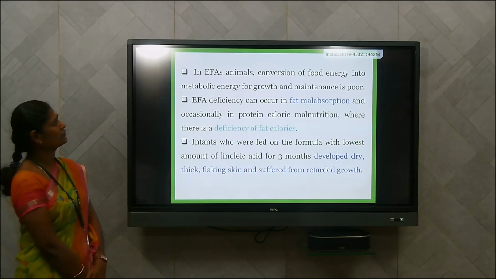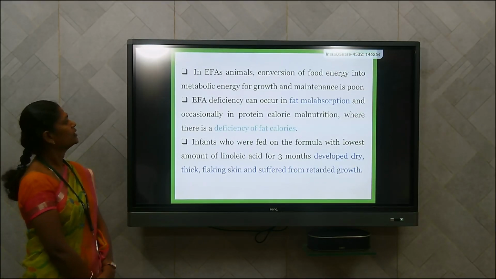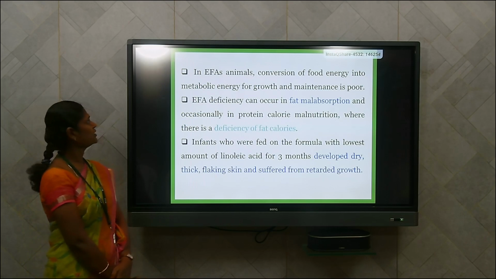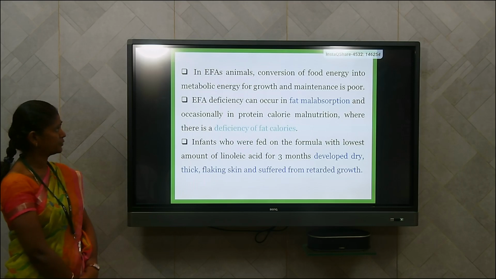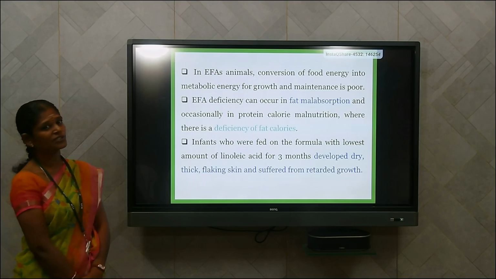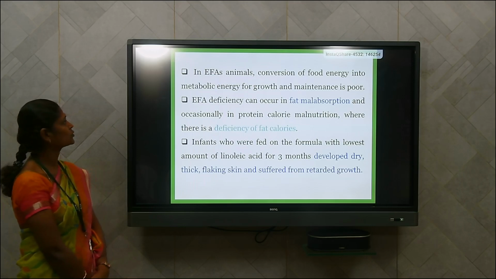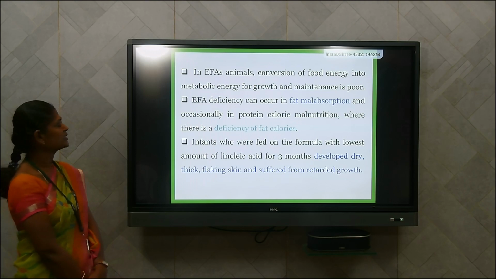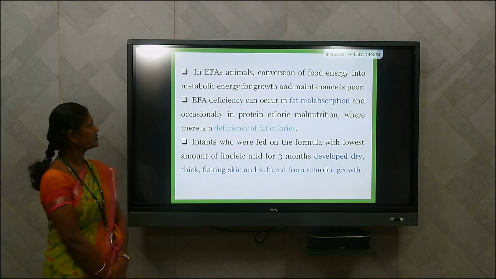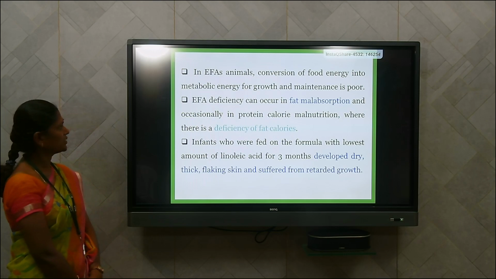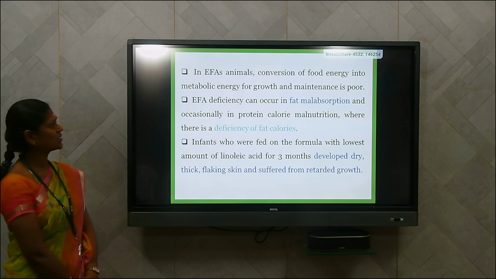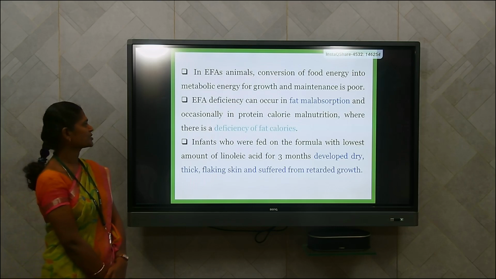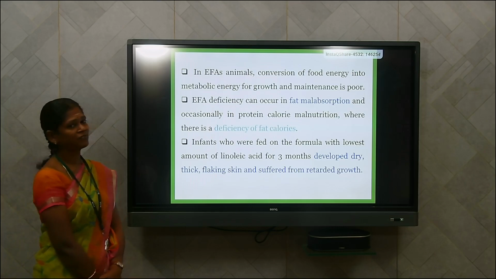In animals, they have found that the conversion of food energy into metabolic energy for growth and maintenance is poor with these essential fatty acids lacking. So deficiency of essential fatty acid leads to poor growth and maintenance, especially in metabolic energy, and essential fatty acid deficiency can also occur in fat malabsorption. It occurs occasionally in protein calorie malnutrition, where there is a deficiency of fat calories.